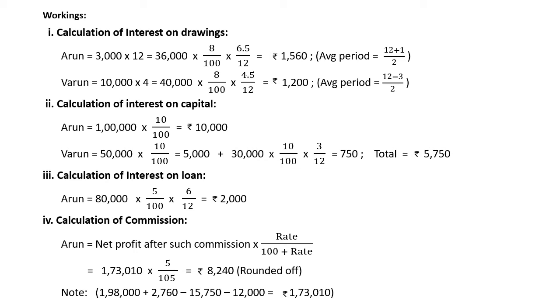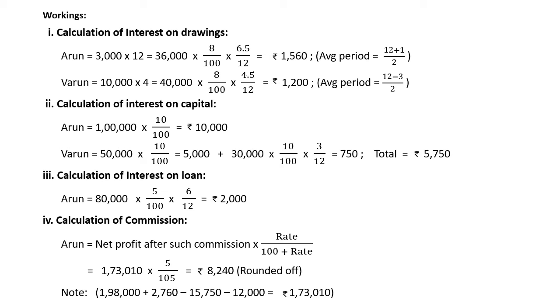Next for Varun, he has withdrawn 10,000 at the end of each quarter. So 10,000 into 4 equal to 40,000 into 8 by 100 into 4.5 by 12. Here 4.5 can be taken as the average period because he has withdrawn at the end of each quarter. So 12 minus 3 by 2 equal to 4.5 months. So his interest on drawings equal to 1200. In this way we have to calculate interest on drawings.